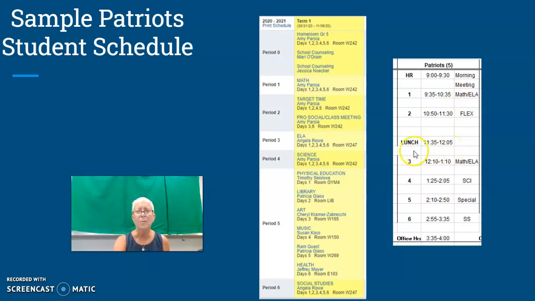Then you come back and you would have ELA this time because you've already had math. Everyone will have science here, 1:25 to 2:05, followed by the special. And once again, according to the days of the cycle, you will follow your schedule. And then you wrap up with social studies, everyone having social studies, and the day ends with office hours, 3:35 to 4 o'clock. All right, now those are the schedules.